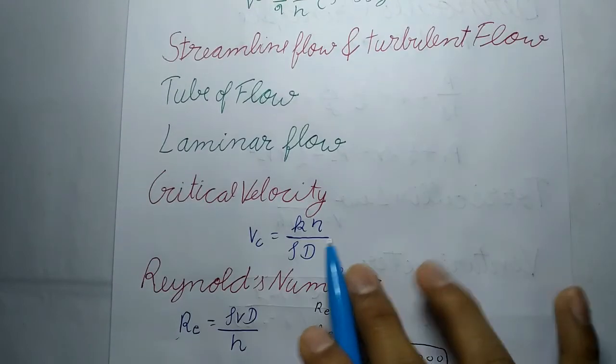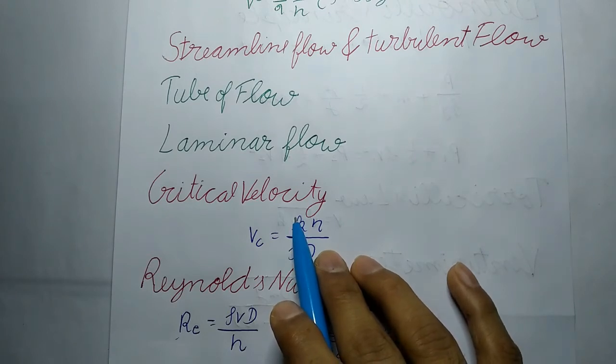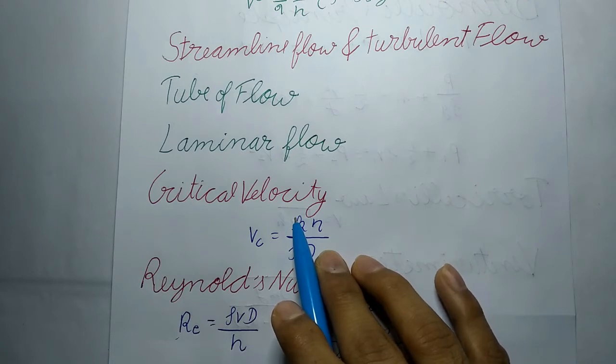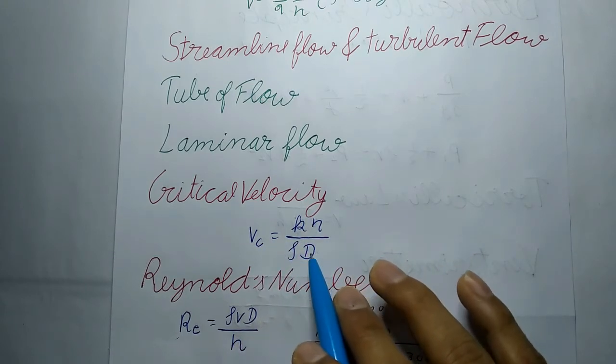Next is critical velocity. The critical velocity of a liquid is the limiting value of its velocity of flow up to which the flow is streamlined and above which the flow becomes turbulent. It is given by Vc equals k eta upon rho d.